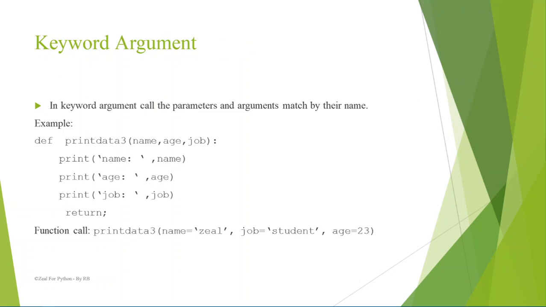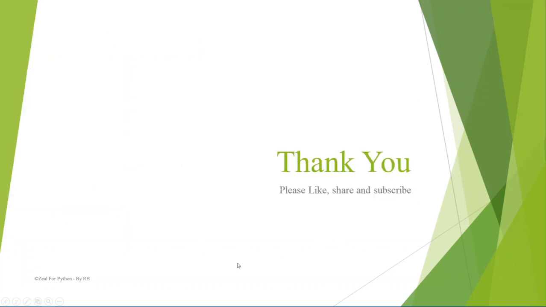Now another one is the keyword argument. In this, the parameters and arguments are matched by their names. If you can see here, name, age, job are my parameters, and while passing, I'm using the parameter name and assigning it the argument. So this is what we call the keyword argument method.